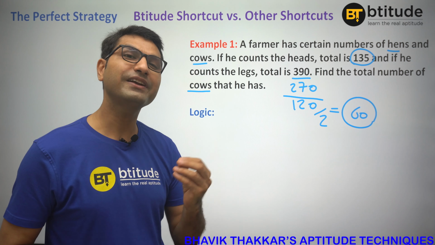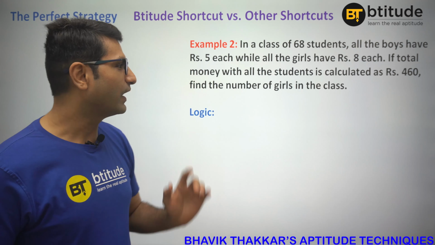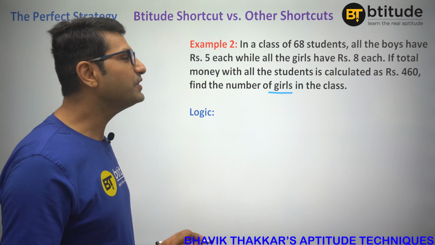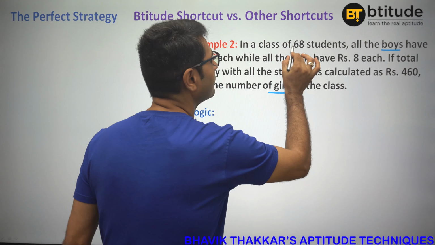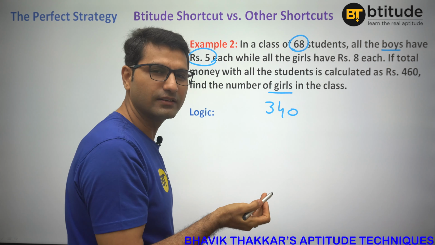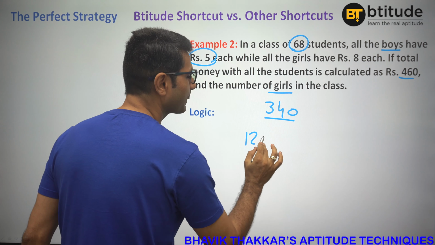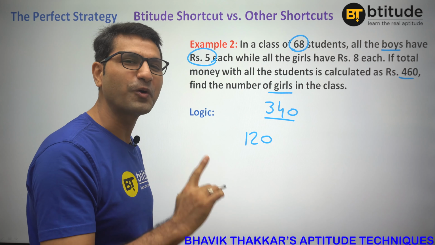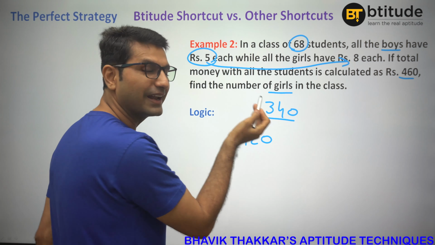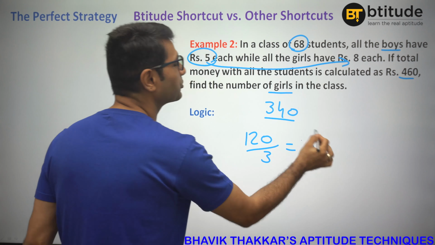Fine. Now look how it helps to understand the question in this manner in the second question. In the second question also, we are supposed to find out girls, right? If we assume all of them to be boys, we would say 68 multiplied by 5, 340 rupees are natural. It's very easy. 340 rupees have to be there. But how many rupees do we have? 120 extra. And this is because all of them are not boys, some of them are girls. So for the 120, how many rupees extra does a girl have? 3, right? Instead of 5, they've got 8. So 120 by 3, 40 girls have to be there.